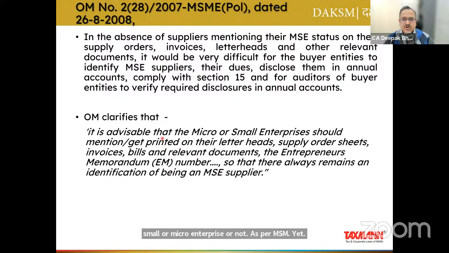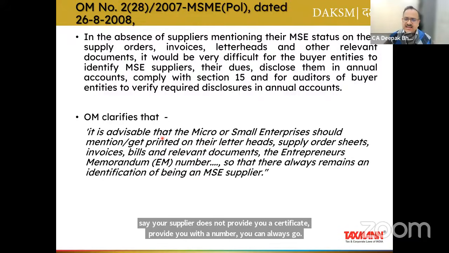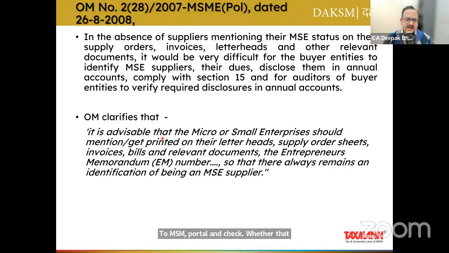And if yes, because simply saying yes will not suffice, they need to provide a copy of the certificate or at least the MSME number. Now, if your supplier does not provide a certificate but provides a number, you can always go to the MSME portal and check whether that MSME number is correct or not, whether it falls in the category of micro or small, or whether they are a manufacturer or trader or service provider.